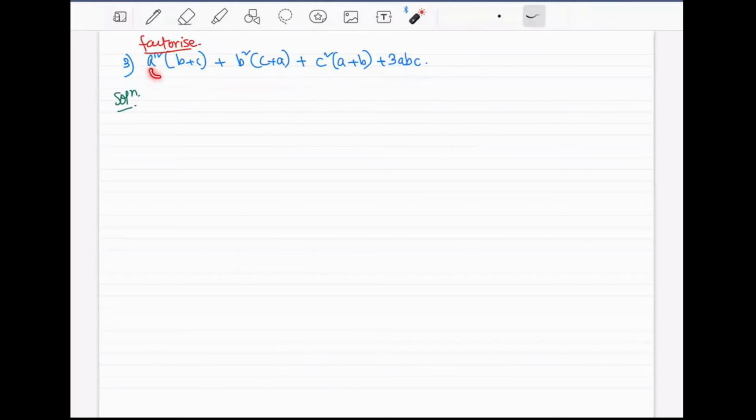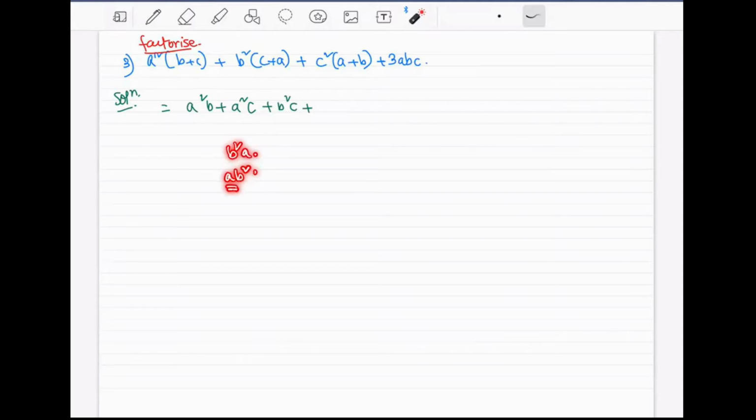Start multiplying a square and b, a square and c, b square and c, b square and a, c square and a, and c square and b. So what we obtain is a square b plus a square c, b square c plus. As I told you yesterday, I can write b square a, but I can also write ab square. B square a is the same as ab square.